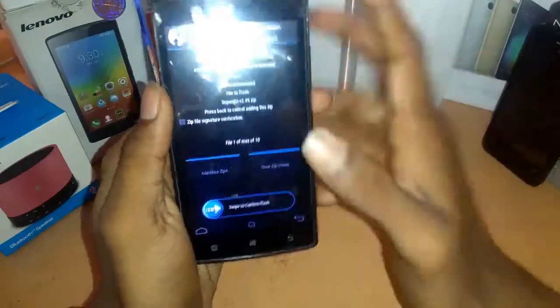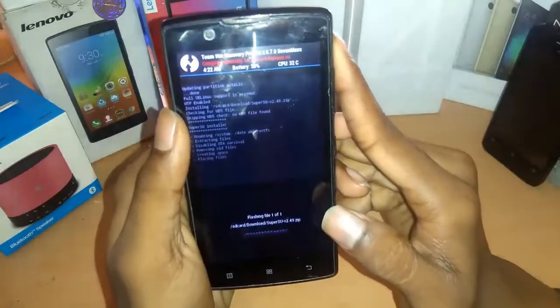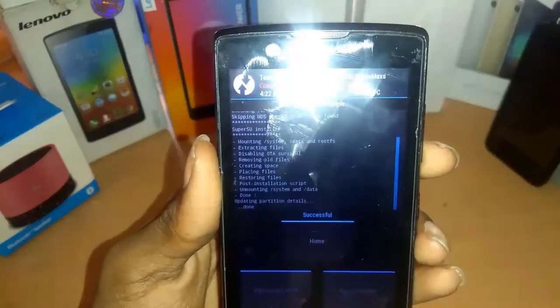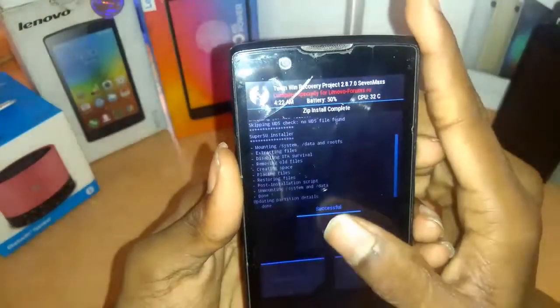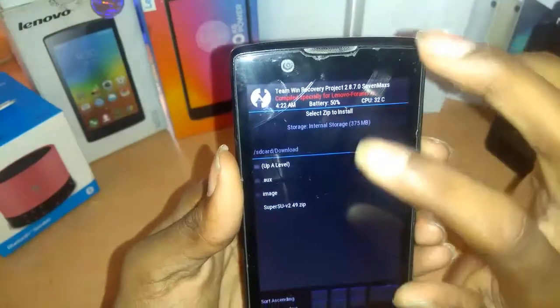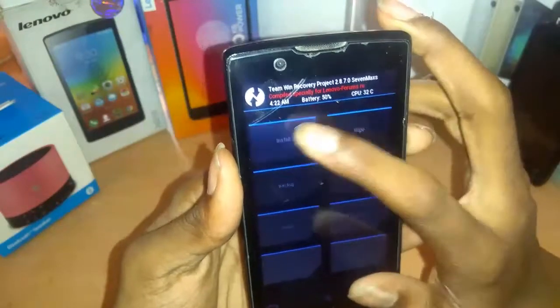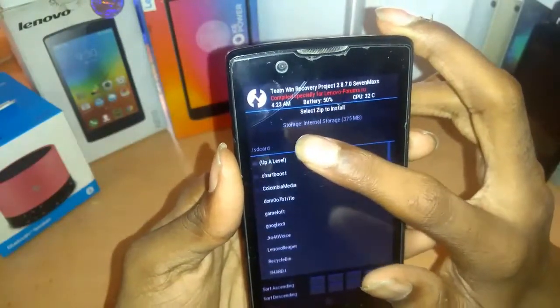Swipe to confirm, flash, done. As you can see, it is successful. Then you gotta go home, then again zip file, start up a level.